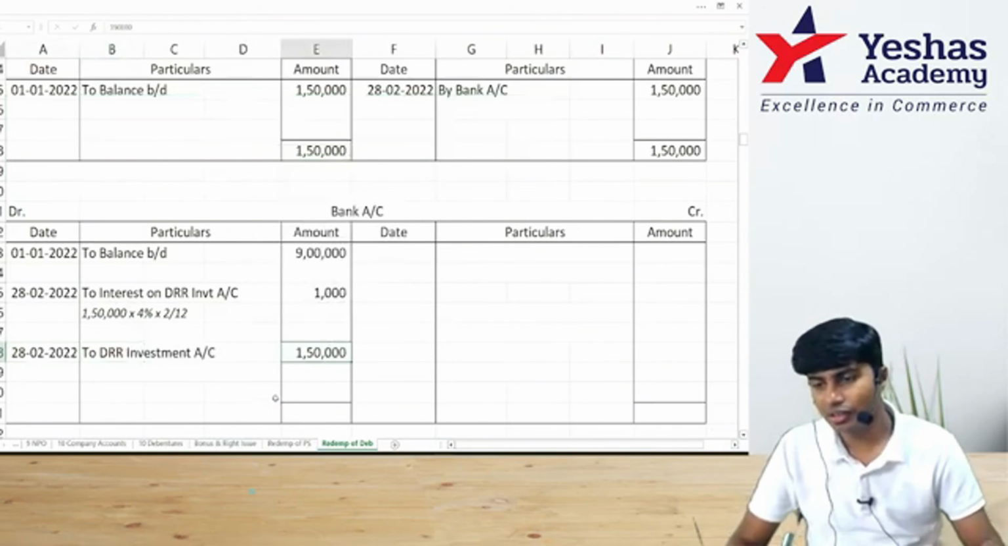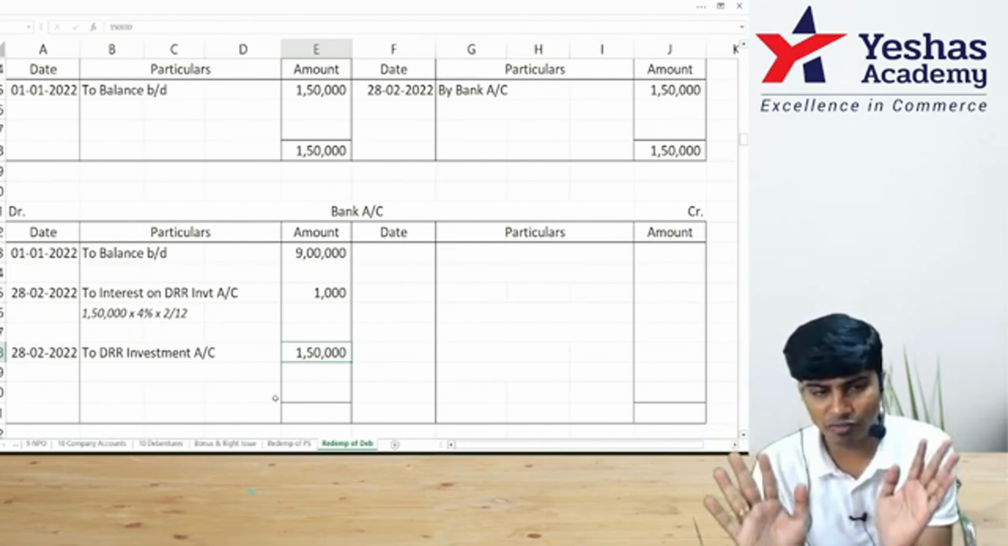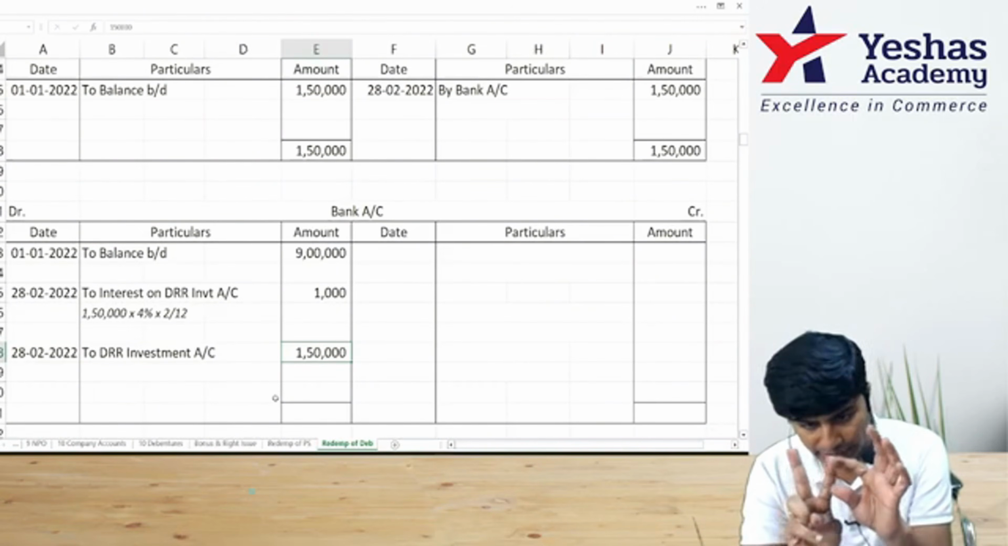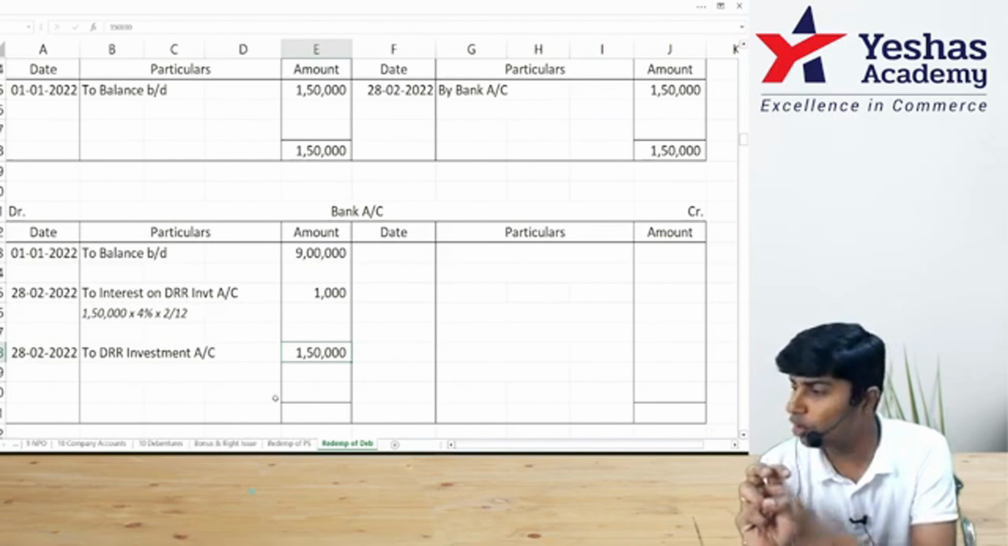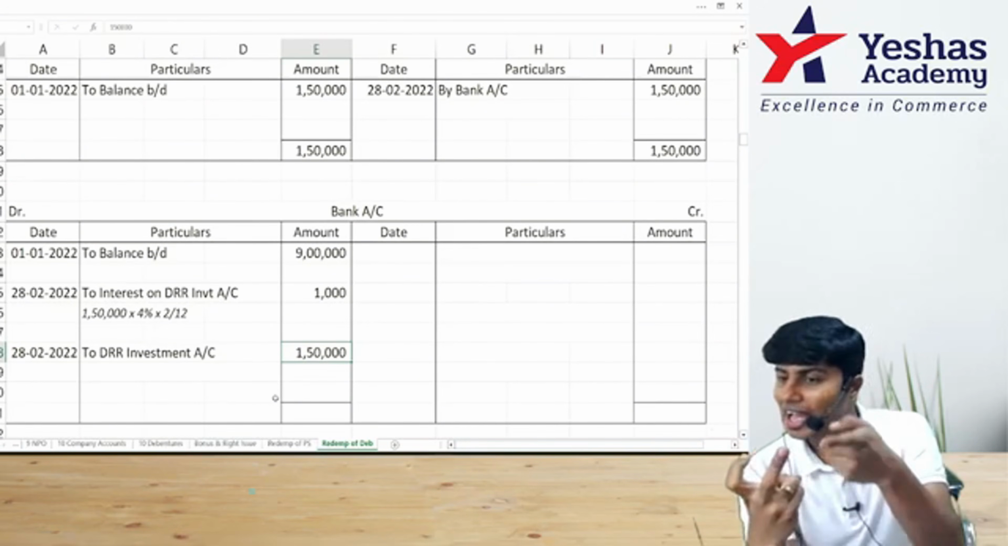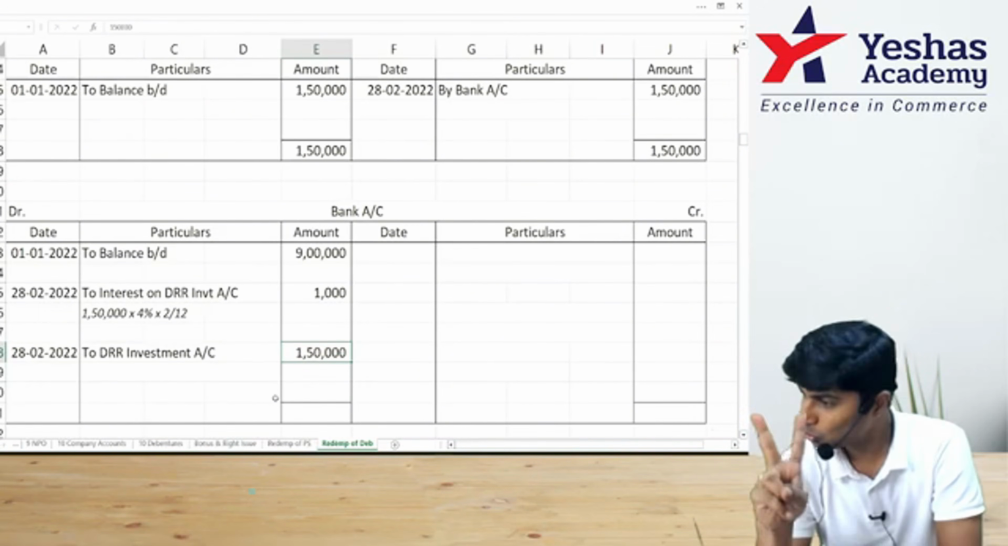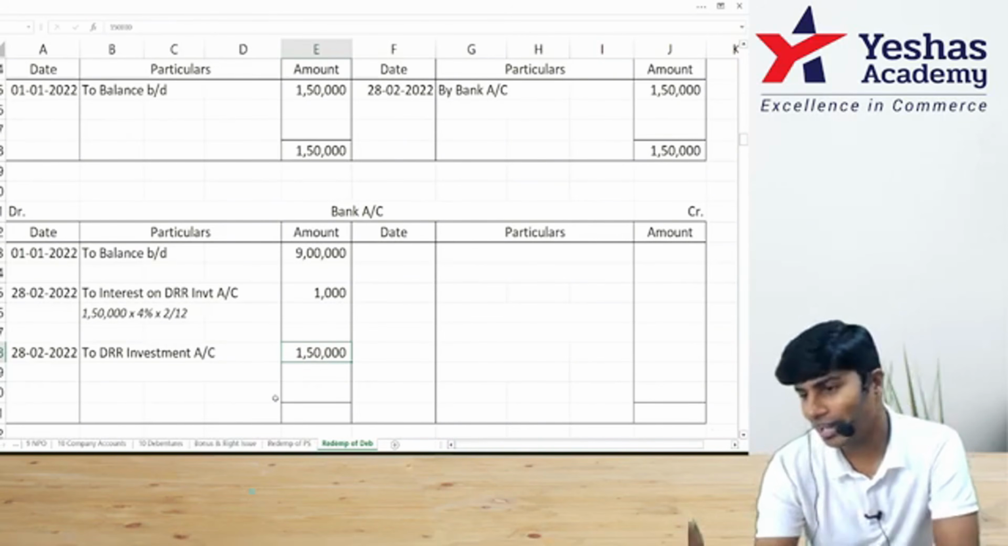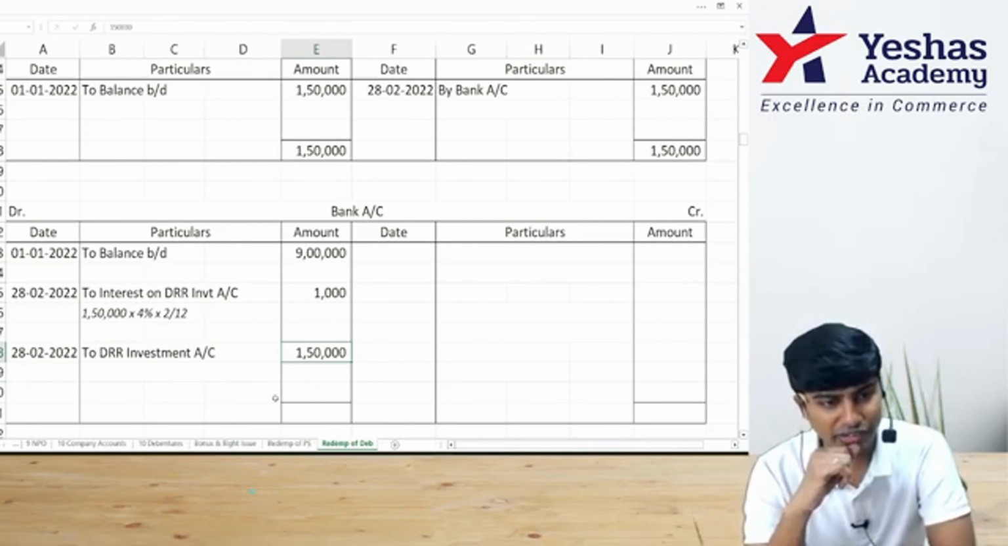1 lakh 50. Basically, to the opening balance of 9 lakh, you'll have two receipts. One, interest on your investments. Two, sale of your investments. And there'll be two payments. One, interest on debentures and settlement of debentures. So, two receipts, two payments, and balance carried out. That's how your bank ledger will get closed.